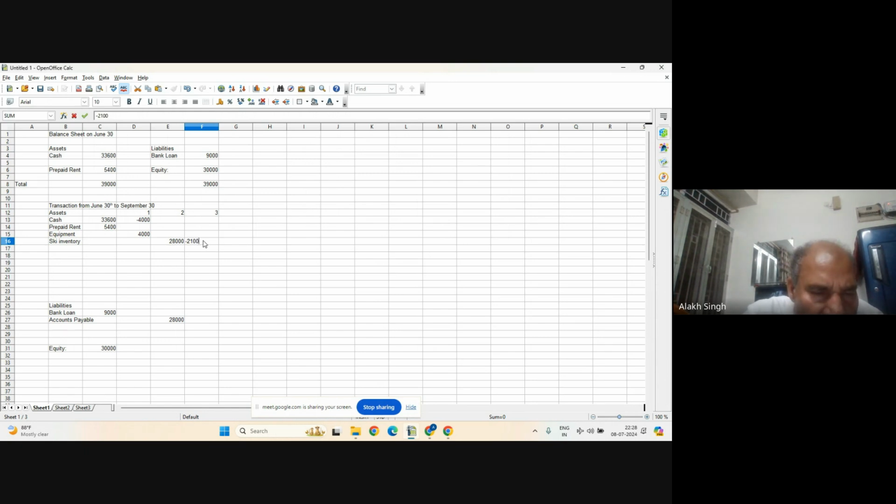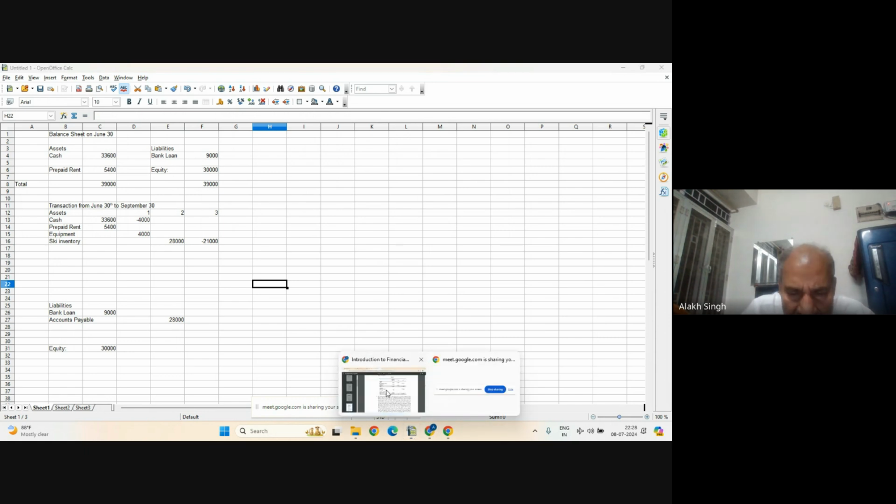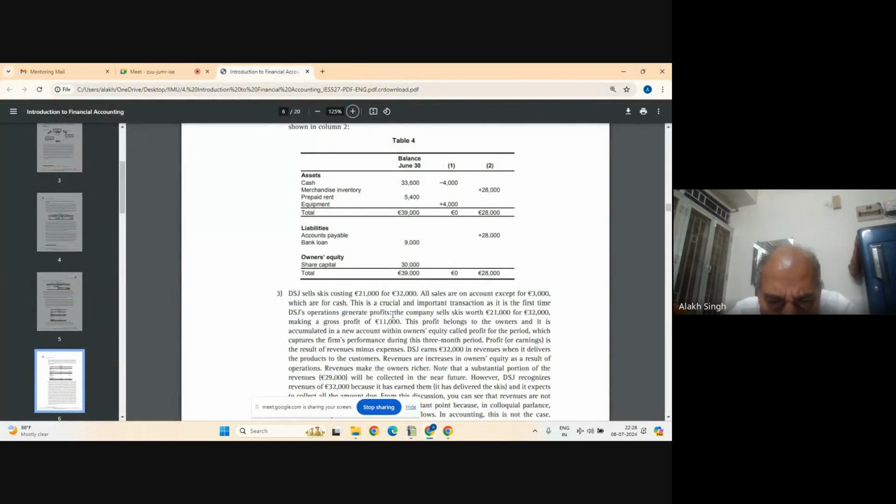But it has been sold for 32,000. So what does this mean? Somewhere this 11,000 difference is there. It has been sold for 32,000, so we will see how the 32,000 has been earned.